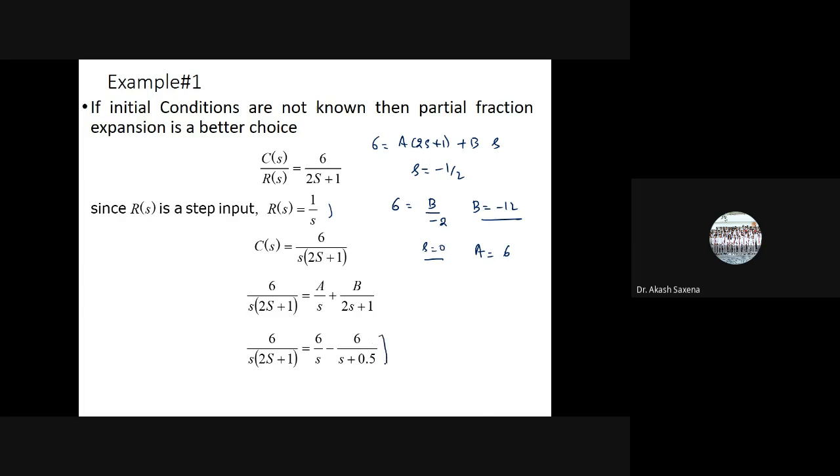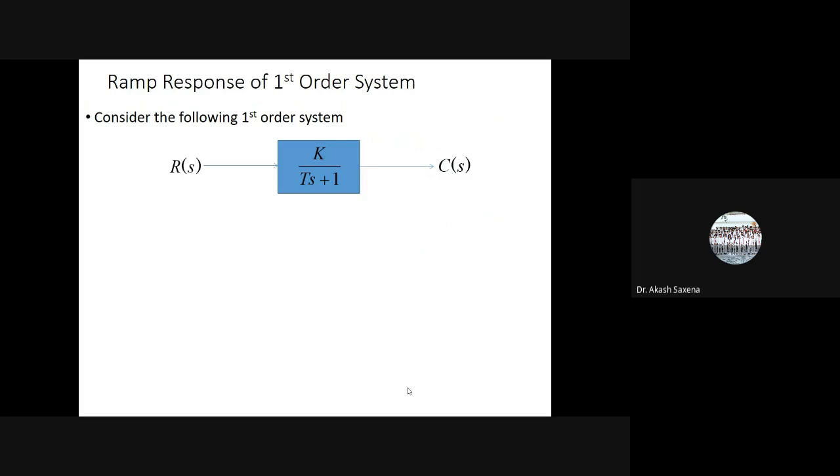So if I write this like this, this is 6 by s minus 12 by 2s plus 1. So I calculated 6 by s minus 6 by s plus 0.5. Like this I have calculated. Now the impulse response of this or time response of this can be easily calculated from this.